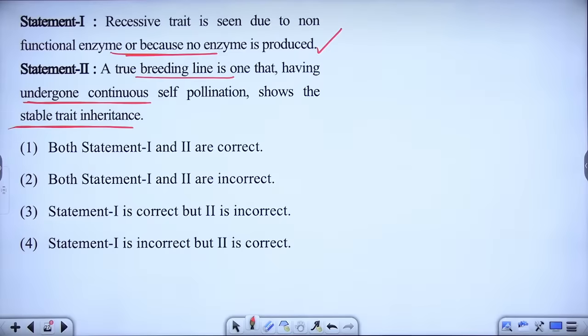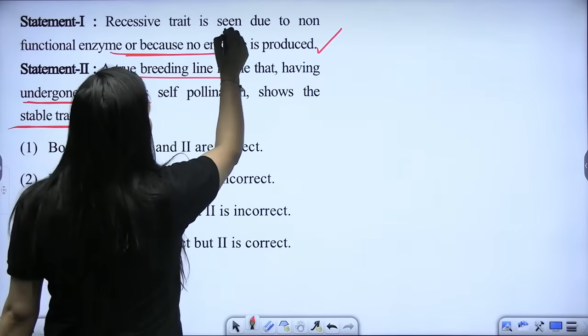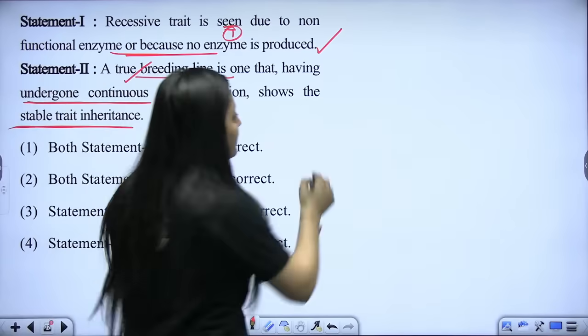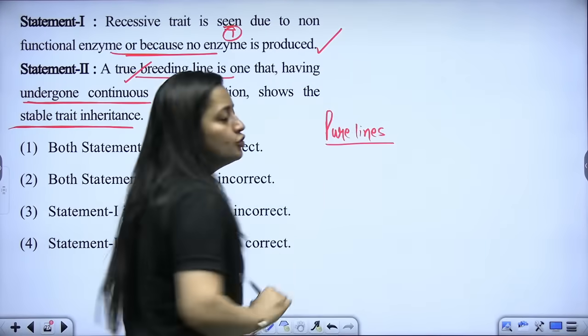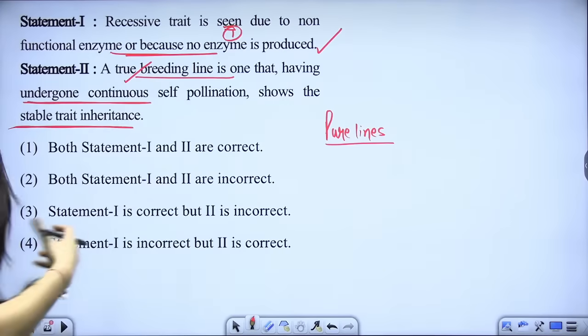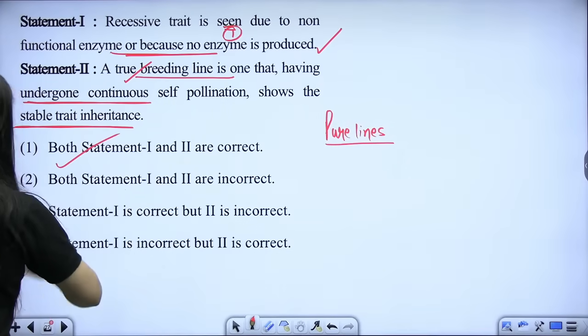So recessive trait is seen due to a non-functional enzyme, or because no enzyme is produced. Beta, that is true. And a true breeding plant, what is the word that you have to use? True breeding means pure lines for a trait. Are you getting my point? Pure lines for a trait. So yes, here both the statements are correct, beta.